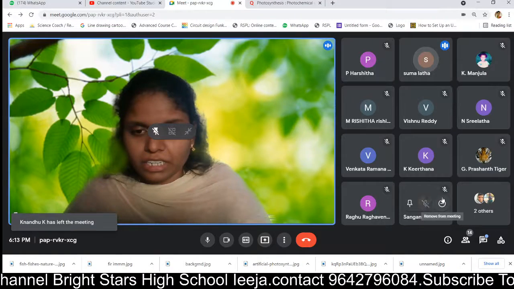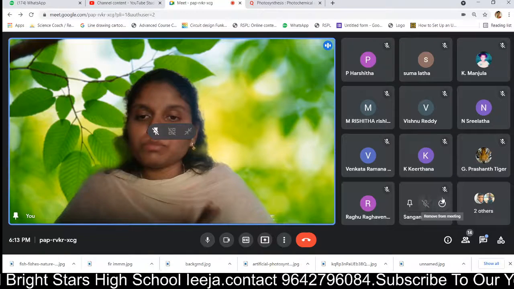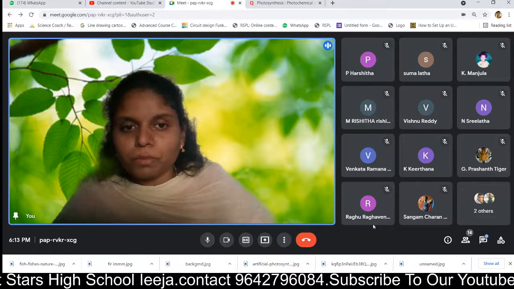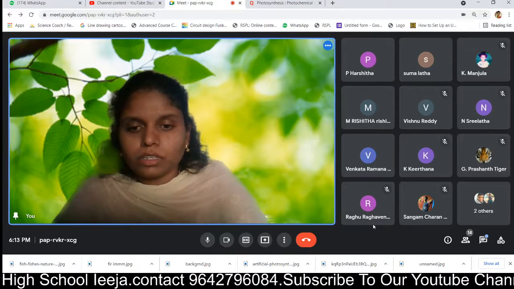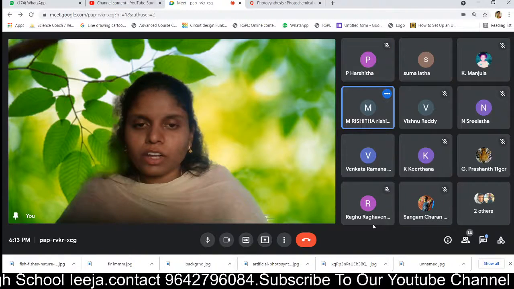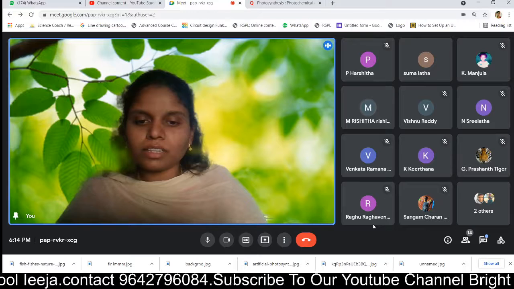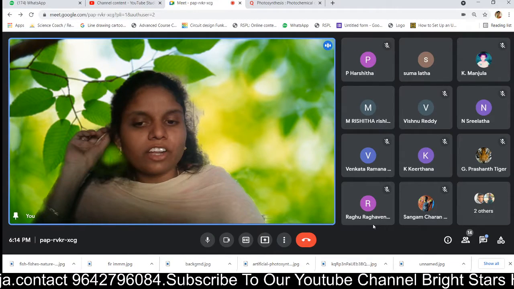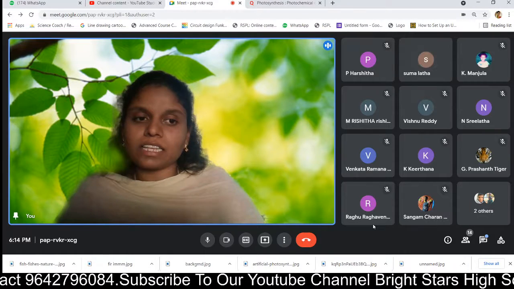Now answer the question. What are the materials absorbed by the plant? Sunlight, water, carbon dioxide and water. Right. The materials that are absorbed by the plant are carbon dioxide, water and the energy from the sunlight.